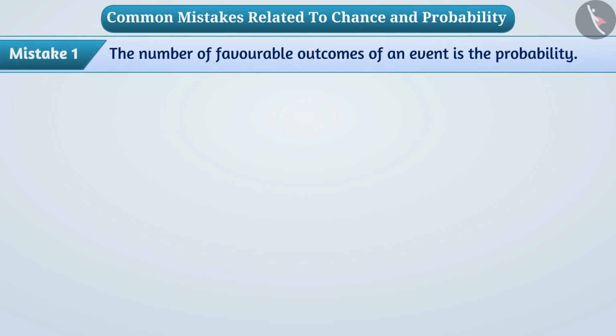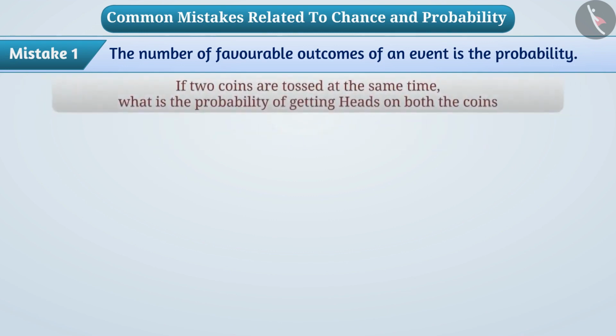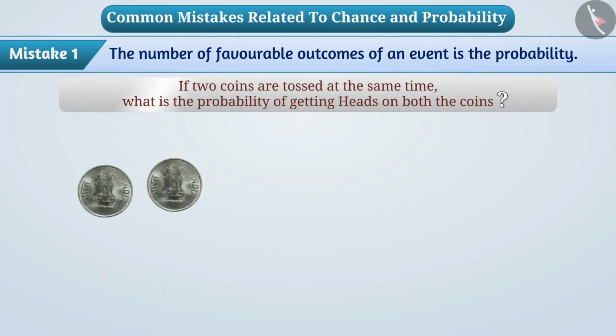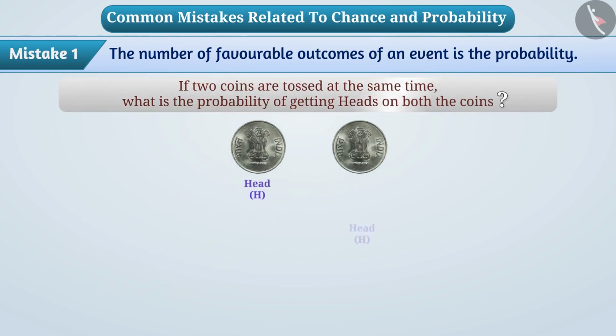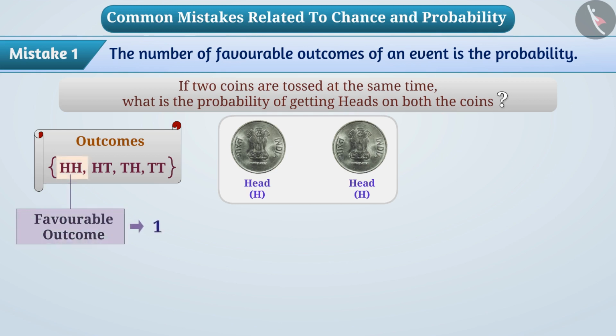Mistake 1. Believing that the number of favorable outcomes of an event is the probability. Some children believe that the number of favorable outcomes of an event is the probability of that event. For example, if children are asked, if 2 coins are tossed at the same time, what is the probability of getting heads on both coins? Some children think that the outcomes are HH, HT, TH or TT, in which the favorable outcome HH is only 1. Therefore, children say that the probability of getting heads on both coins is 1.